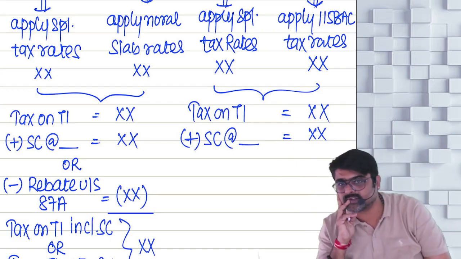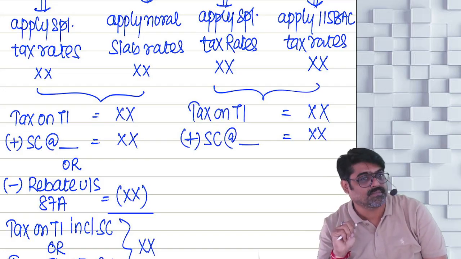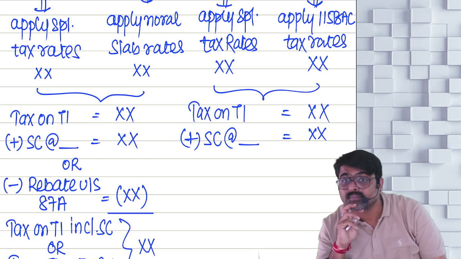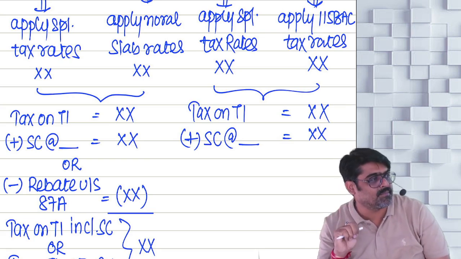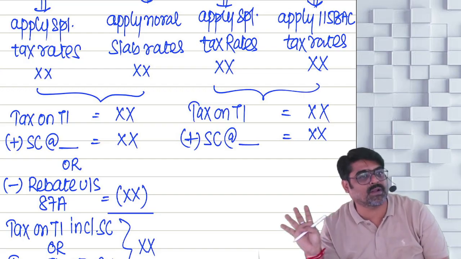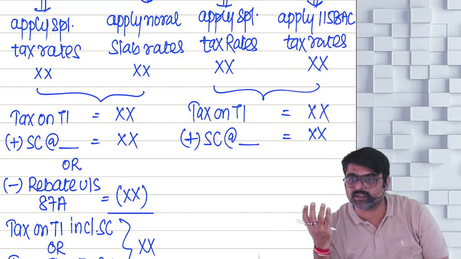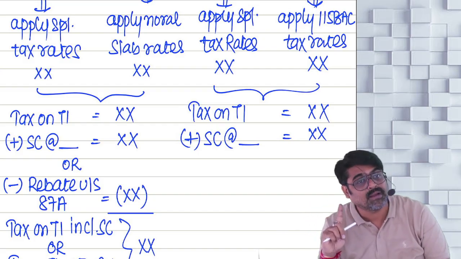So first change, tax rates. Tax rates are different. Second change, surcharge. All the surcharge rates are the same, but the 37% surcharge rate is not applicable. Even if the total income exceeds 5 crores, the rate of surcharge will remain 25%.